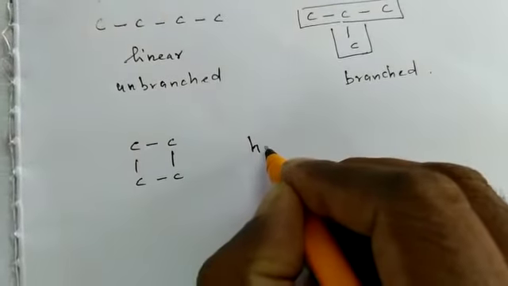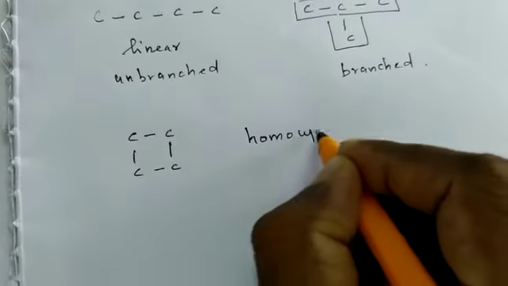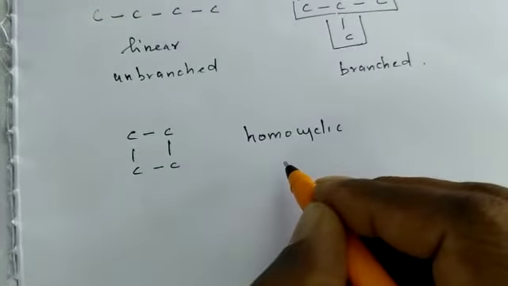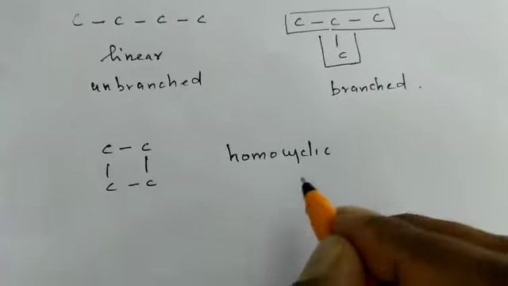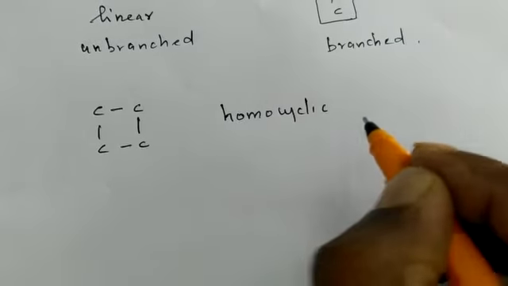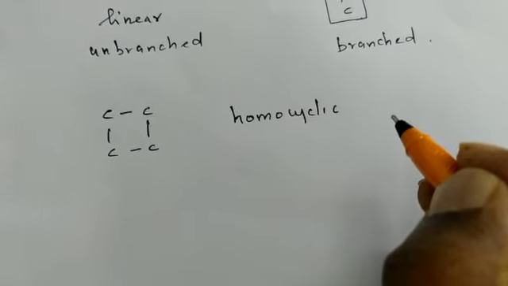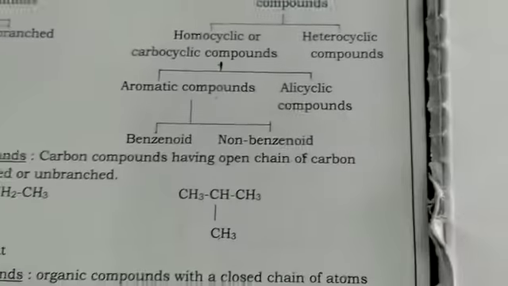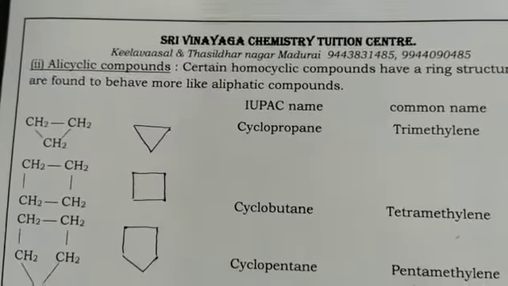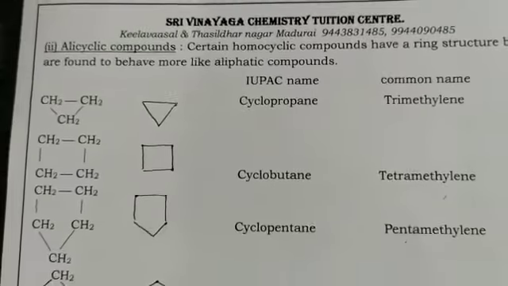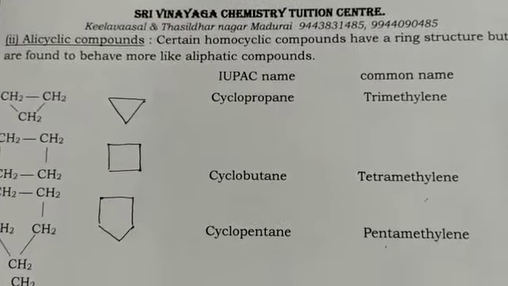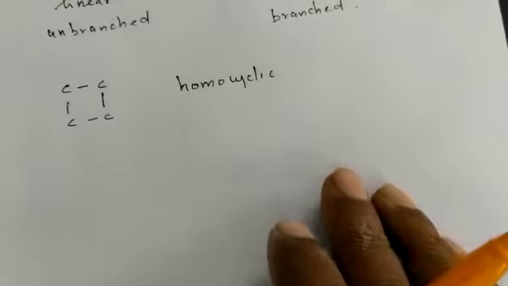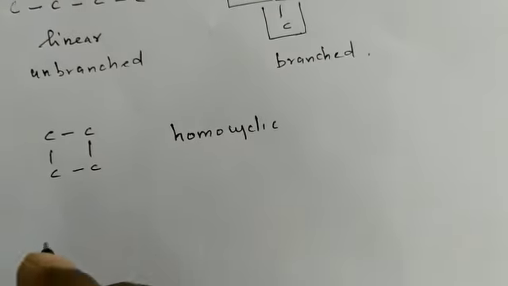Then what is meant by homocyclic? Homocyclic means the ring contains only one type of atom, especially carbon atoms. That is why it is also called carbocyclic compounds. When we consider the nomenclature of carbocyclic compounds, we can have alicyclic compounds. Why is it called alicyclic? That is, cyclic compounds which have the characters of aliphatic compounds.